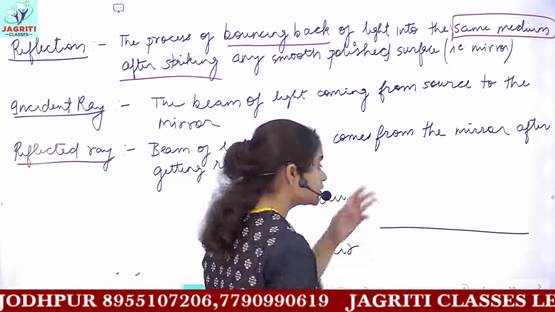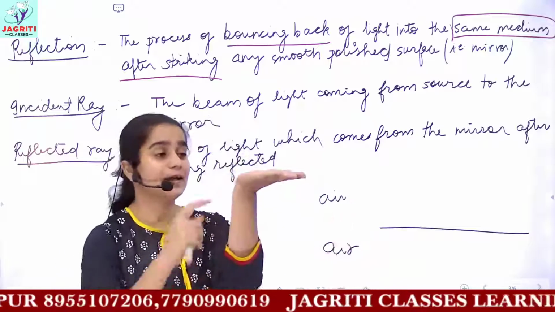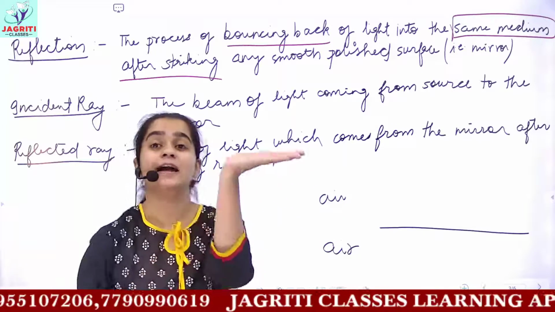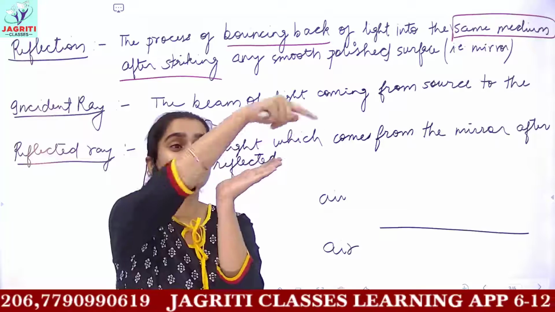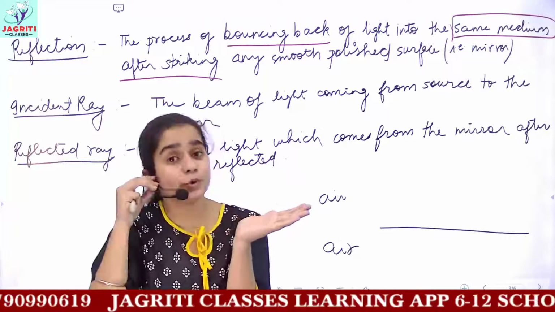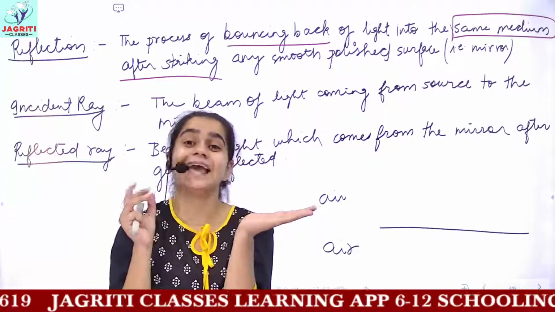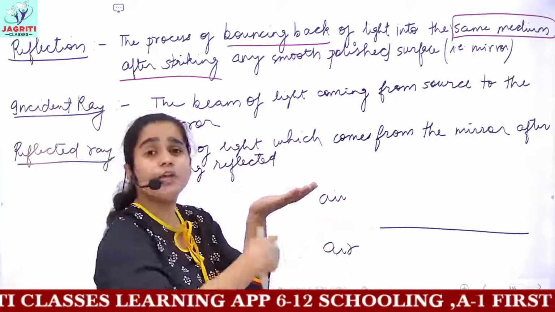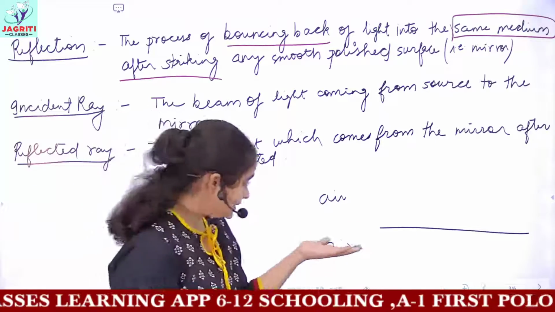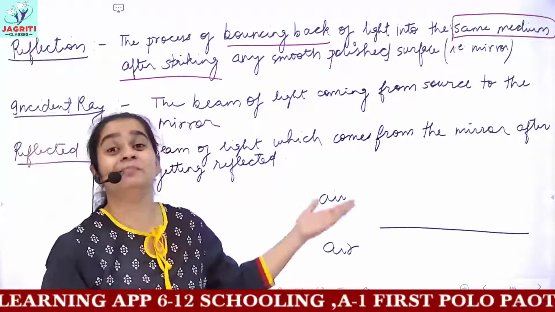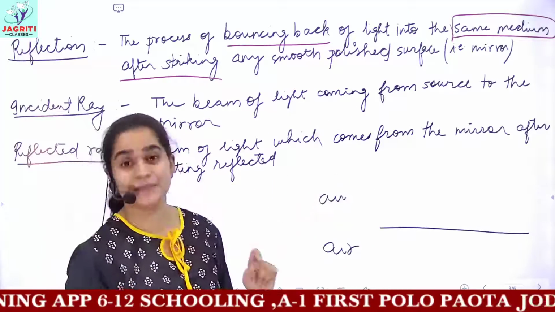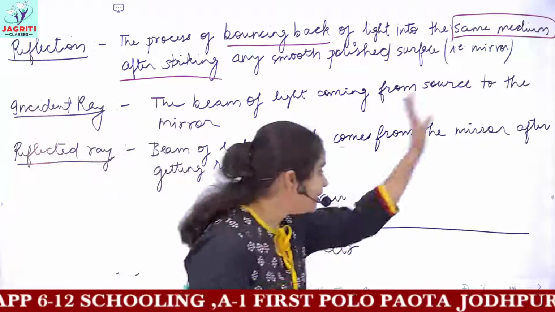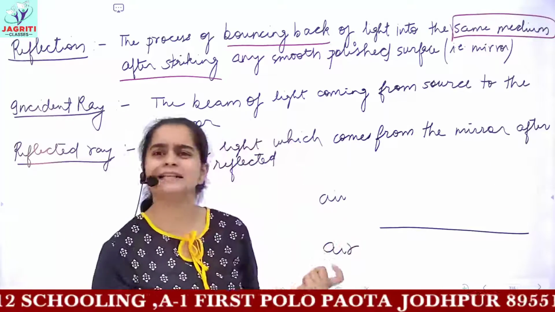Below the mirror also, above the mirror also, let's consider the palm of my hand to be the mirror. Then surrounding this mirror, you have the medium to be air. That is the gaseous medium or the air medium. So above also you have air, below also you have air only. So we say that this air is the medium which is surrounding the mirror in this case. So everywhere around the mirror, the medium is the same, air.